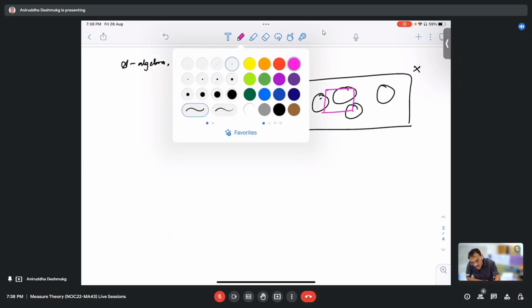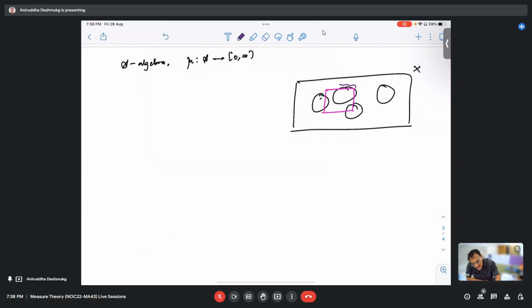One of the natural things to do is to cover this using elements of the algebra, and then approximate it. Perhaps the covering may be too large. For example, the whole of X is a covering, which is a very crude estimate. At least I know that the measure of this pink box cannot exceed the measure of X. But then I need to shrink it down, so suppose I take this new purple covering of the pink box.